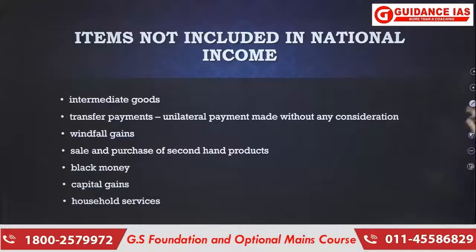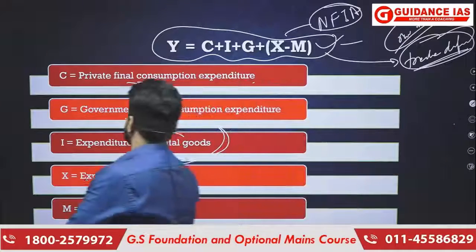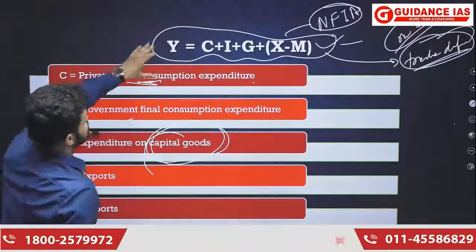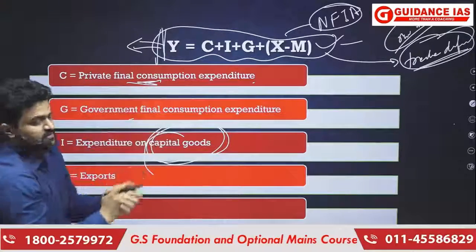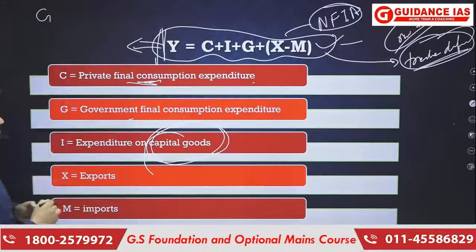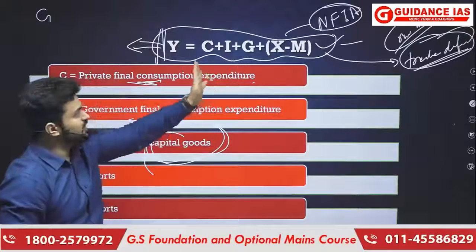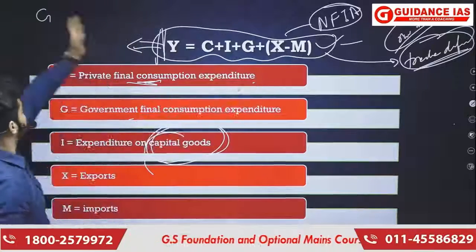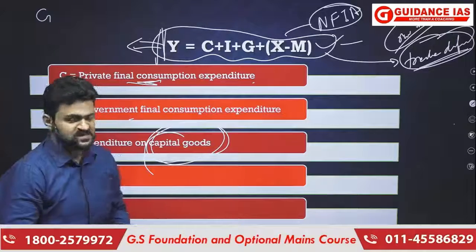Then finally, within this particular method, you must come to know which kind of aggregate this formula is going to give you. Whether it will be gross or net. It will be gross because nowhere are we going to subtract depreciation. Then it will be domestic or national.